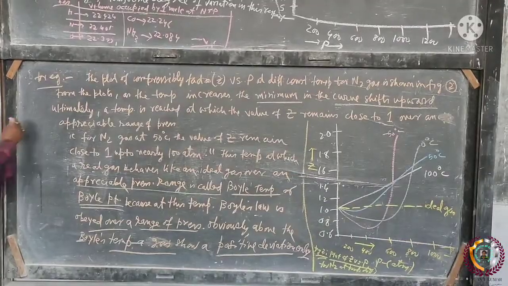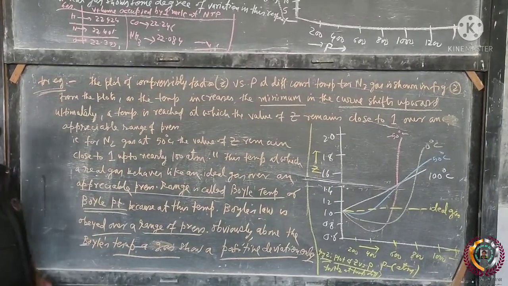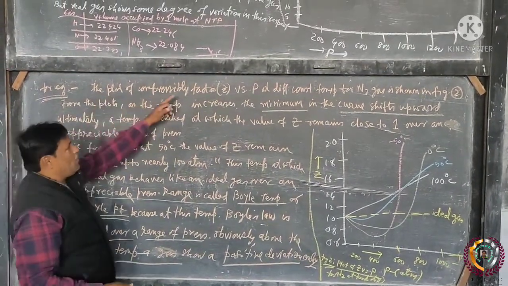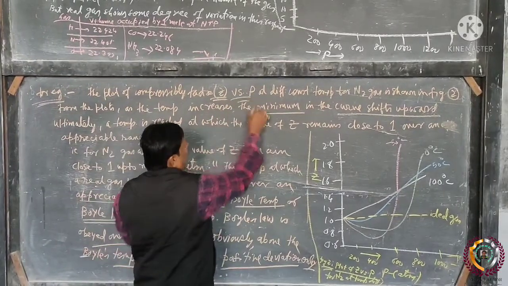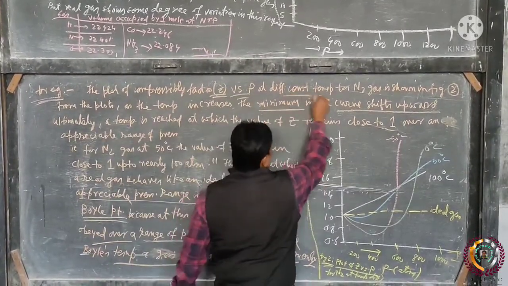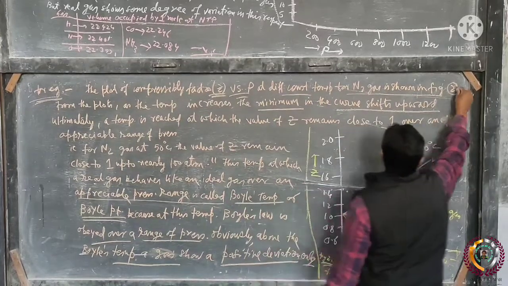Now, for example, the plot of compressibility factor Z versus P at different constant temperatures for N2 gas has been shown in figure 2.